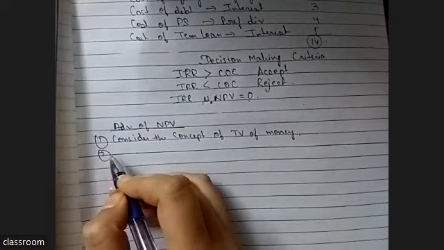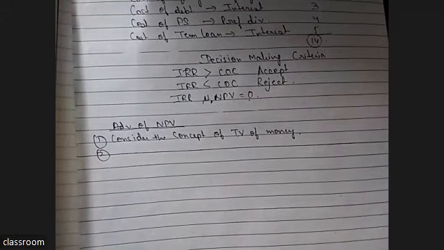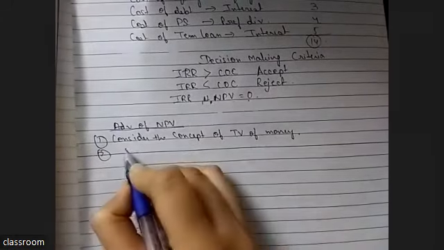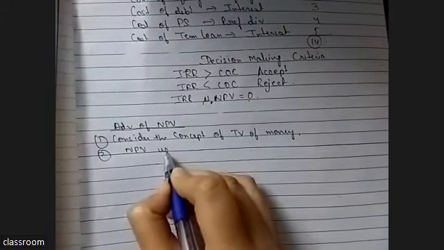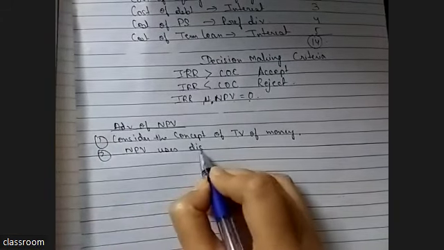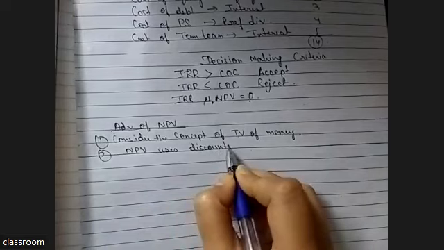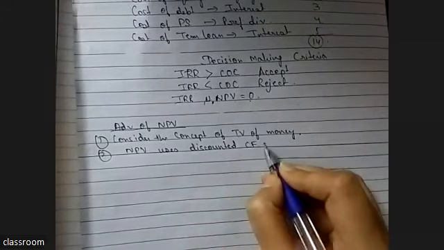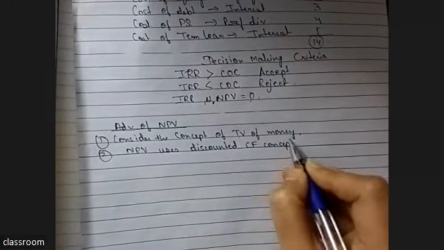Second, NPV uses discounted cash flow concept, so that we can calculate everything in terms of current rupees. What is the valuation of current rupees?